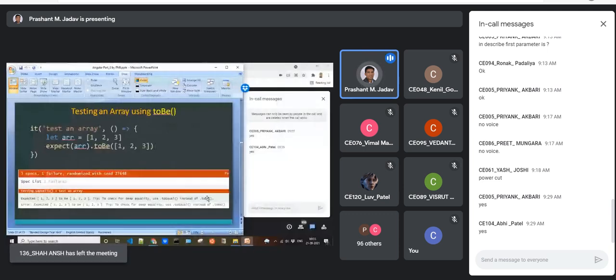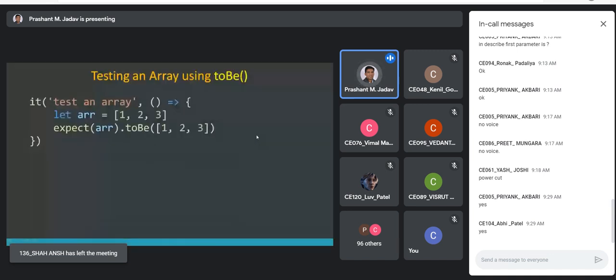Now, how to test an array using toBe? Just for understanding this Jasmine framework in more detail, we'll go through a few more examples. Like I want to test an array, so I'm creating an array within my test case. I'm leaving out the test suite or describe part, so I am just focusing on the testing part only.